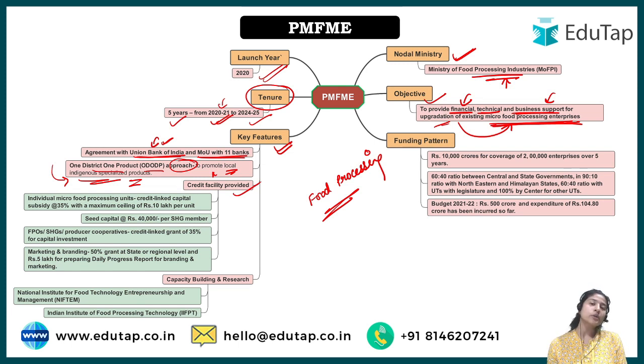So now, on what basis or how much credit will be provided? Here is the list. If you are going for individual micro food processing units, there is a credit linked capital subsidy of 35%. Okay, so whatever be the credit associated with that individual food processing unit, 35% of it would be subsidized by the government.